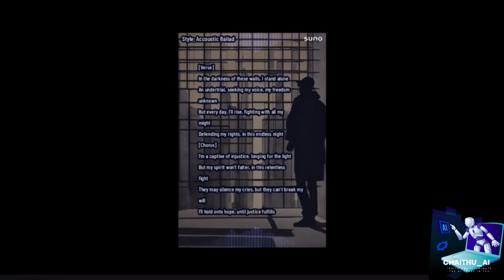In the darkness of these walls I stand alone. I'm under trial, seeking my voice, my freedom unknown. But every day I'll rise, fighting with all my might, defending my rights in this endless night. I'm a captive of injustice, running for the light, but my spirit won't falter in this relentless fight. They may silence my cries, but they can't break my will.